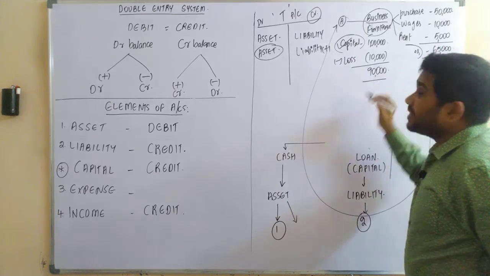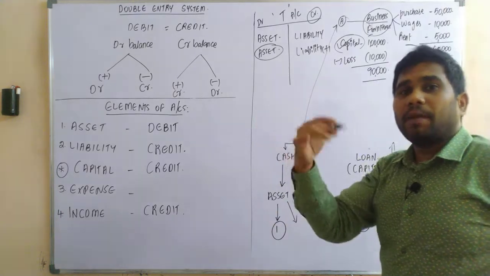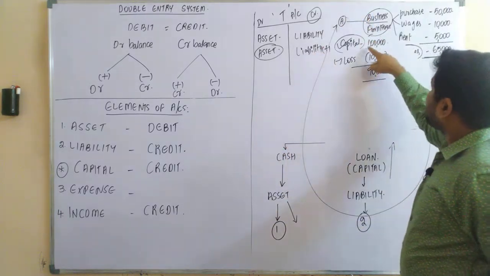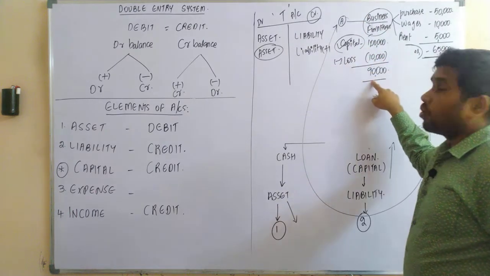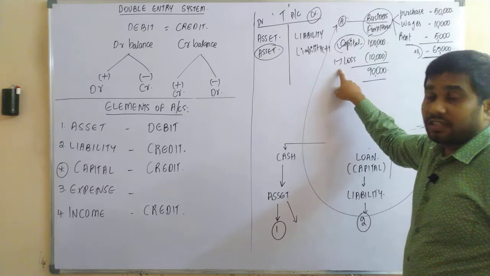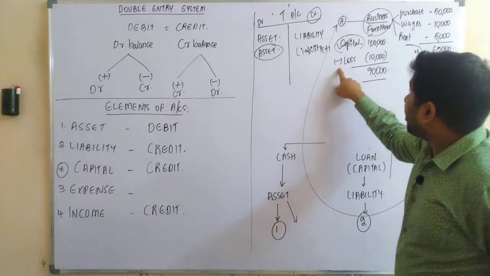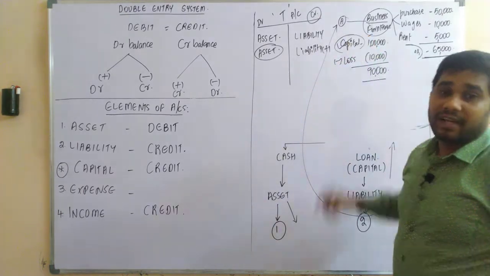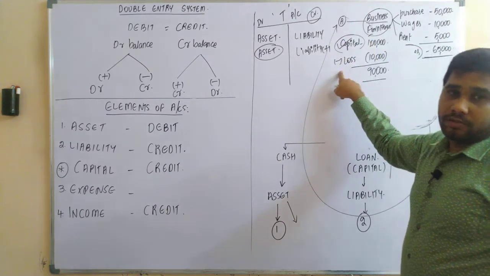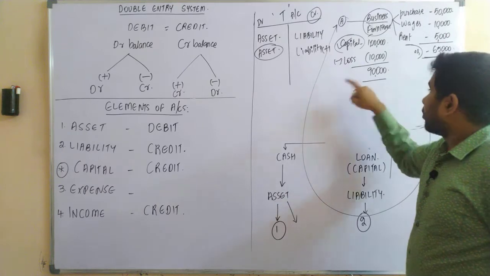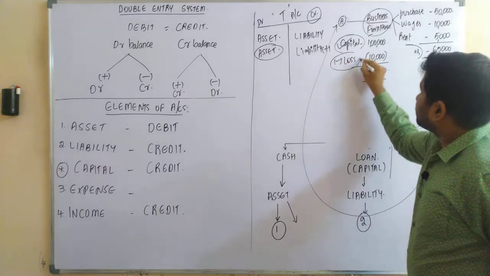That means in the near future, upon repayment to Mr. Owner, you are not going to pay 1 lakh rupees, but only 90,000 rupees, because this 10,000 rupees of loss belongs to Mr. A. That means Mr. A needs to bear this loss. Yes or no?